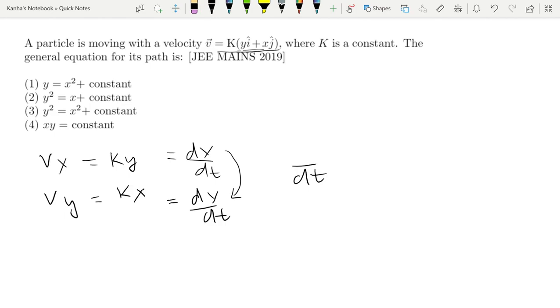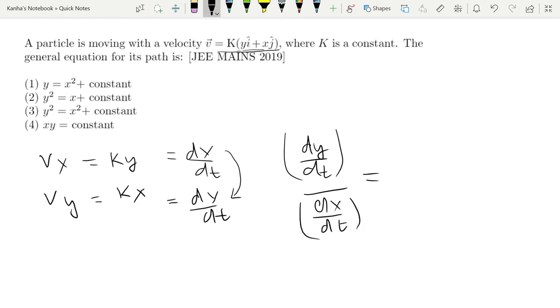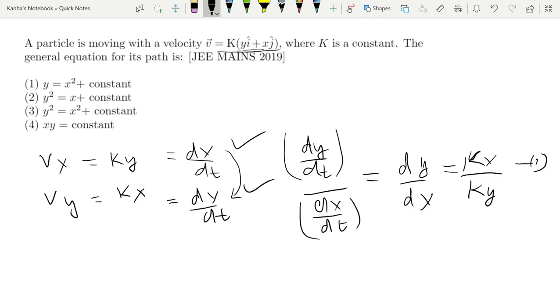I'll make it easier for you to understand. I'll say dy by dt divided by dx by dt, which is basically dy by dx, which is basically kx divided by ky, from these 2 equations. So you got a relation between x and y.